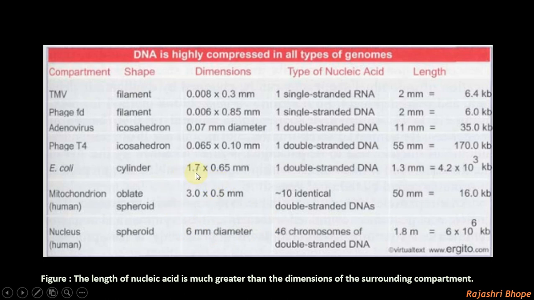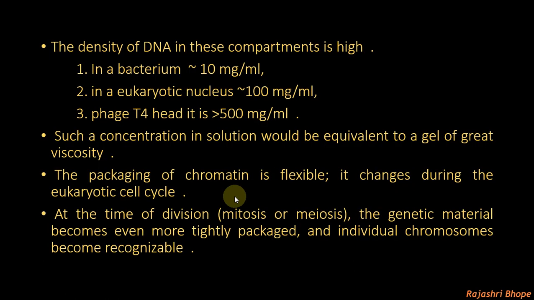Even the E. coli size is hardly 1.7 mm, and this DNA size is larger than the size of the cell. So to fit within this small volume of nucleus or within this small volume of bacterial cell, DNA or genetic material has to be packed with the help of protein to fit in.